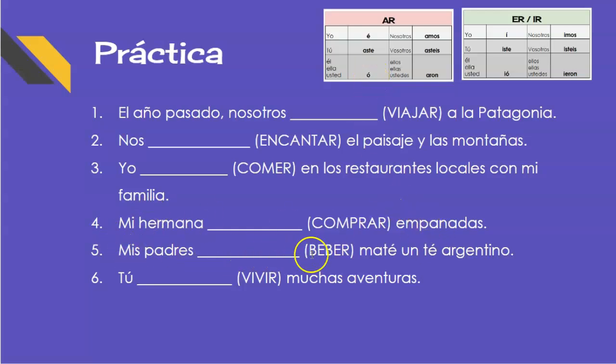Mis padres, my parents drank mate, which is an Argentine tea, un té argentino. Mis padres, over here, they're not me or you, bebieron un mate, un té argentino. And then you lived a lot of adventures. So you had some fun adventures. Tú viviste muchas aventuras.